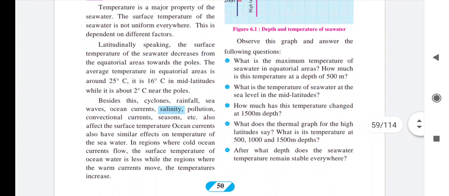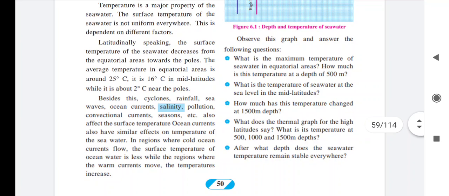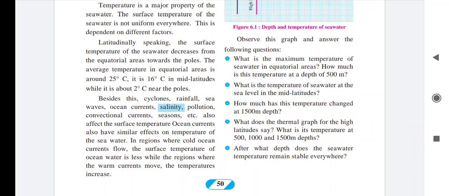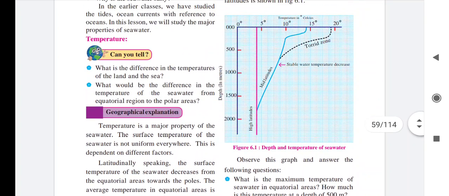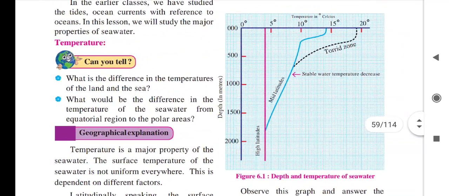How much does the temperature change at 1500 meter depth? Here we will study 1500 meter depth.